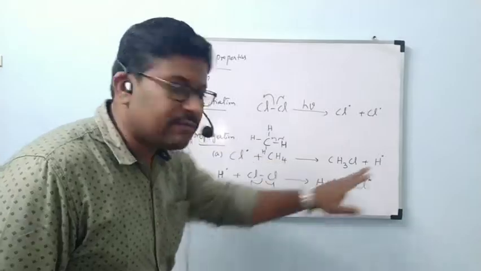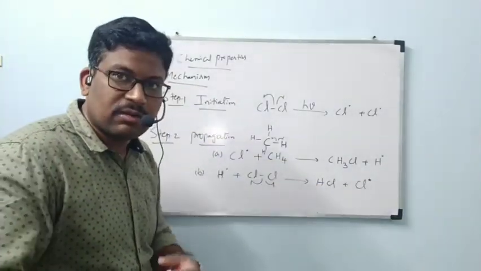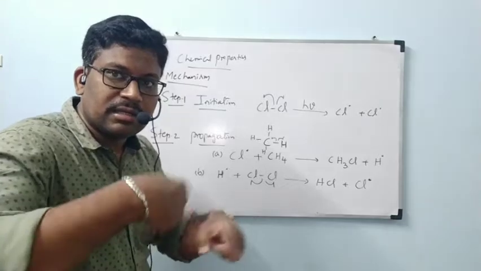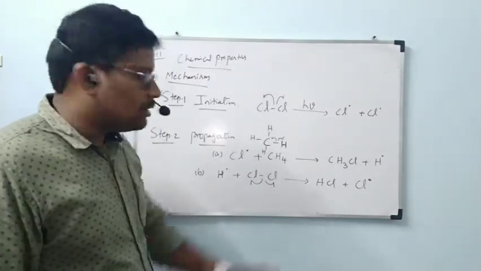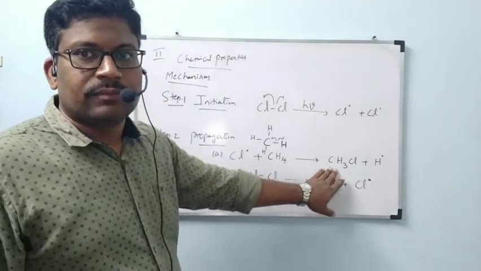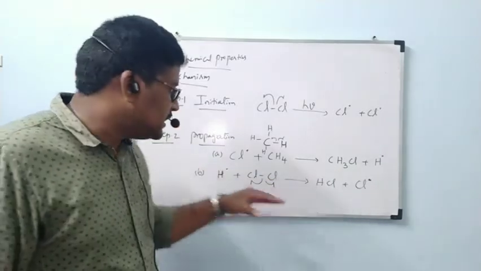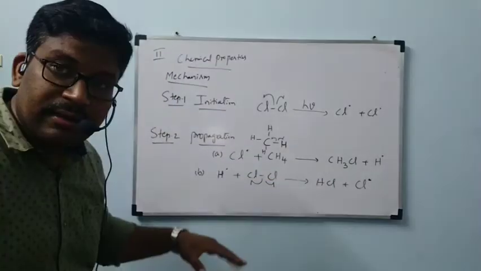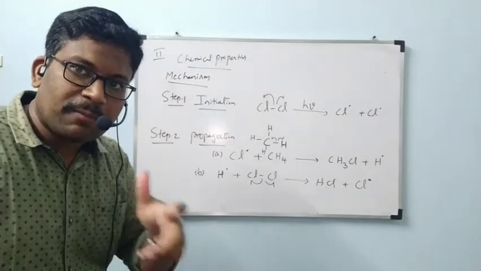Again this H free radical will react with a chlorine molecule to form HCl plus chlorine free radical. Like that, cyclic reactions, chain reactions, will happen continuously to form CH3Cl as the major product. These are the two reactions which are cyclic, meaning chain reactions, that happen in the propagation step.